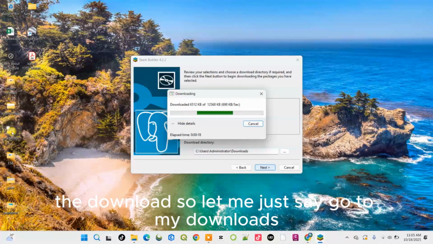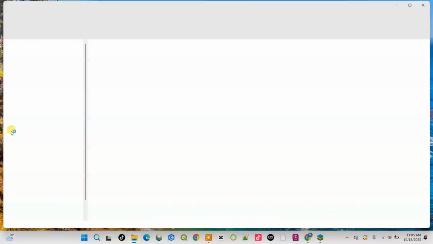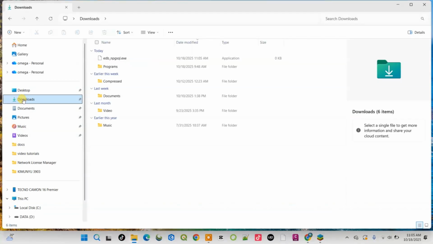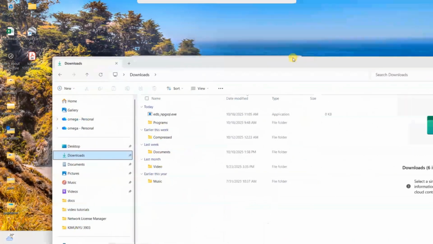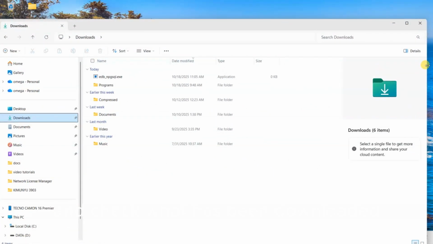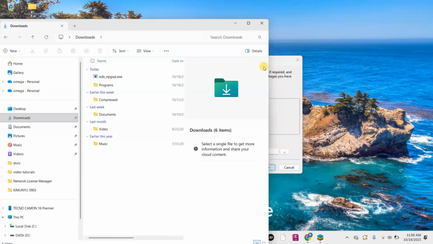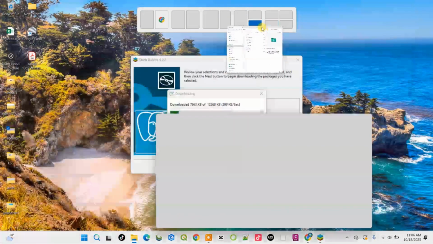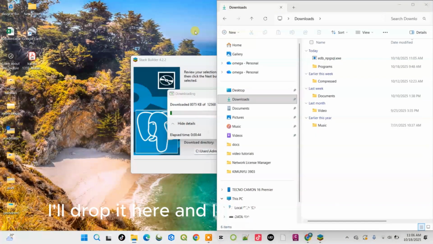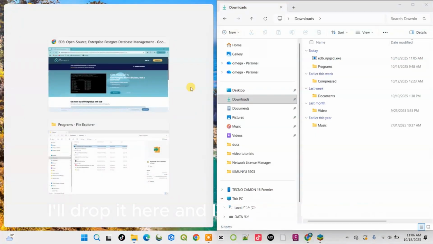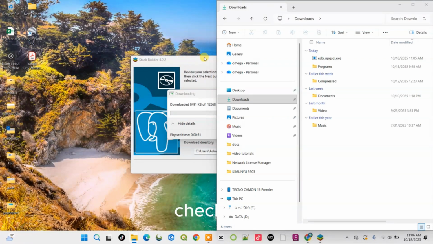So let me go to my downloads. You can see we have the EDB setup application already downloaded. If I minimize this and check what has been downloaded, let's minimize. I'll drop it here, and I can check this.